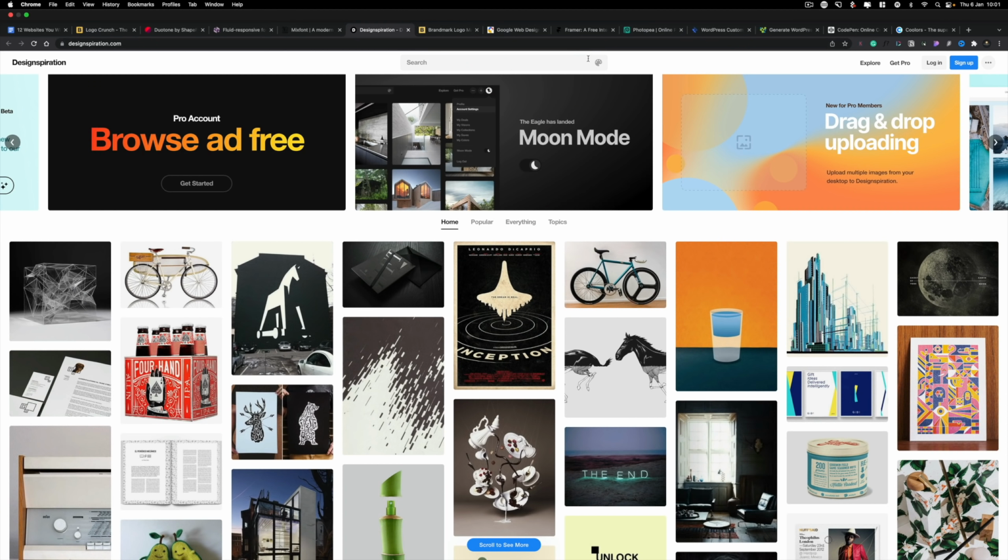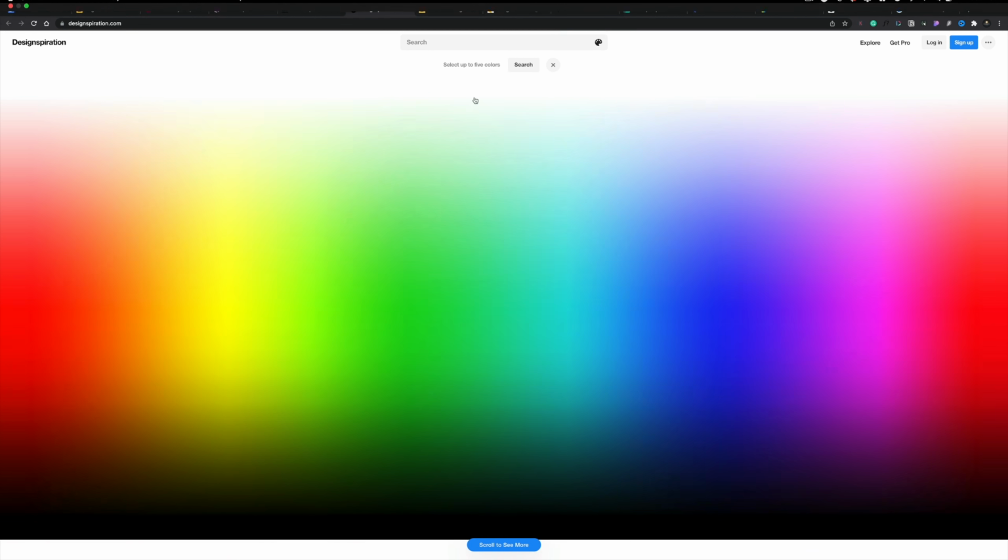So if you have an idea in mind, but you're kind of struggling with the best way to implement that, Design Inspiration could be a great starting point. So all you need to do is click on this little icon, and you can see now that opens up a color palette for us. And now we can go ahead and choose some colors. So let's just choose something like this orangey red.